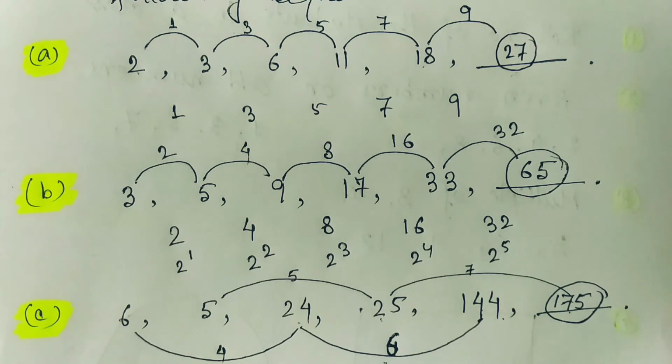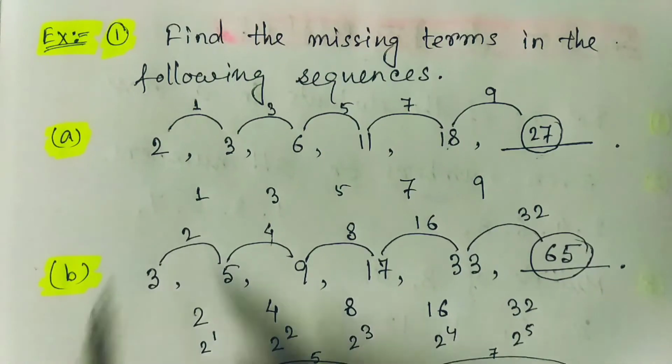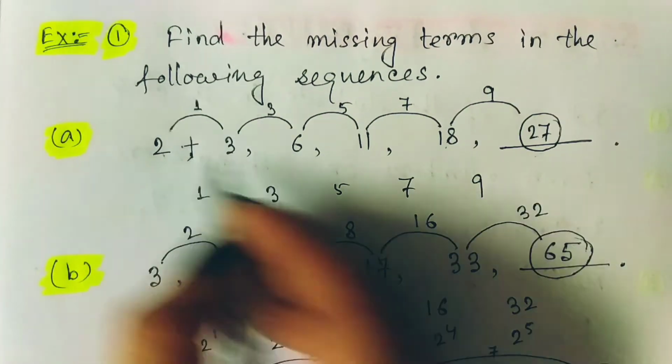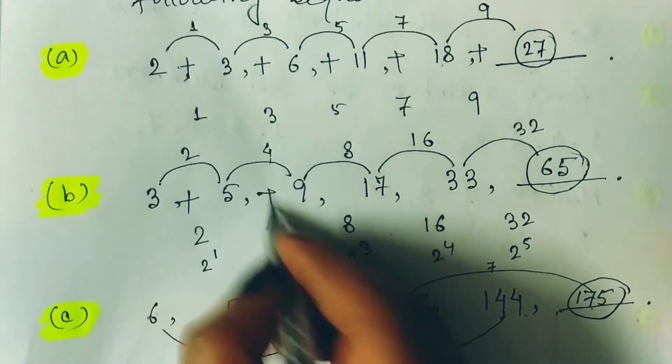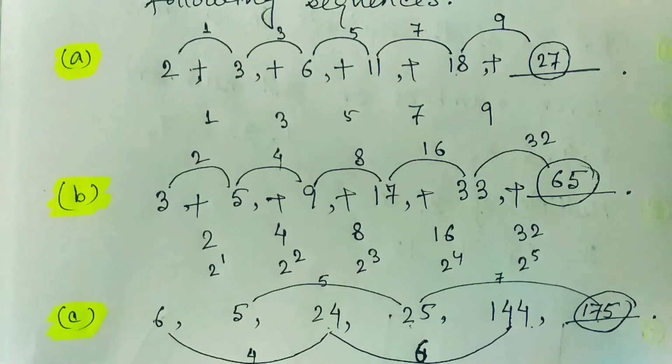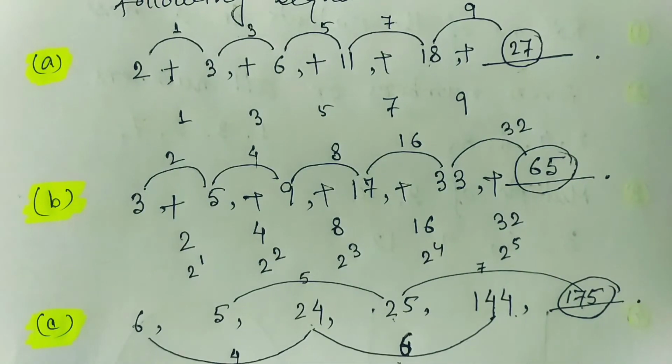And now what is a series? A series is nothing but, if any sequence is given and all the terms are added, then it is converted to a series. So series is nothing but the summation of all the numbers in the sequence.